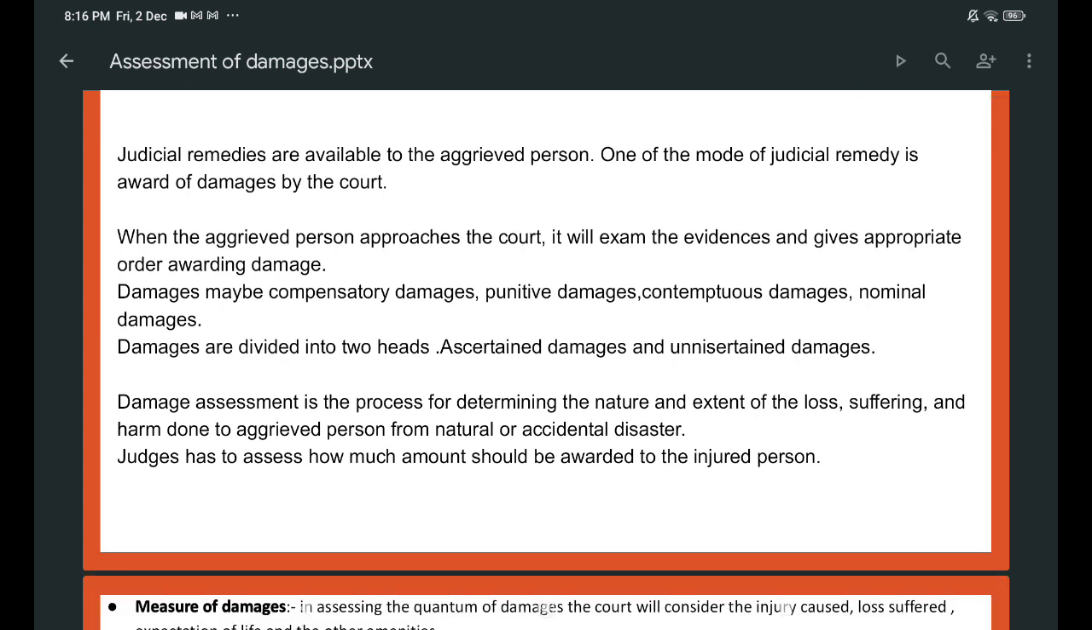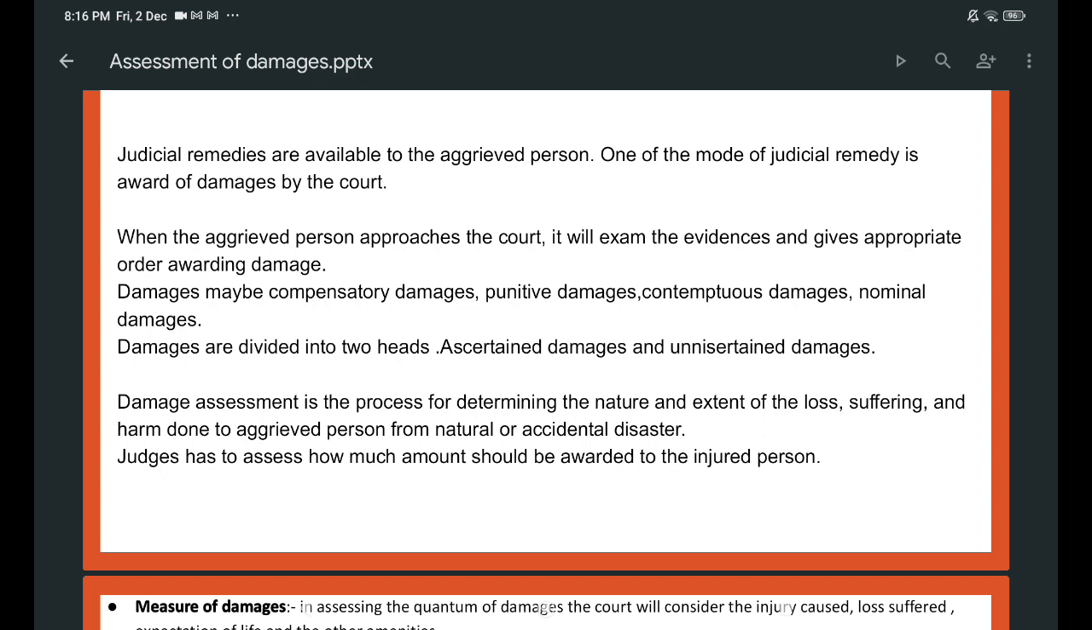Judicial remedies are available to the aggrieved person. Remedies are available to the injured person who suffered. One of the modes of judicial remedy is award of damages by the court. The court will give compensation to the injured person because he suffered. When the aggrieved person approaches the court, what will the court do? The court will examine the evidence and give an appropriate order awarding damages or compensation.